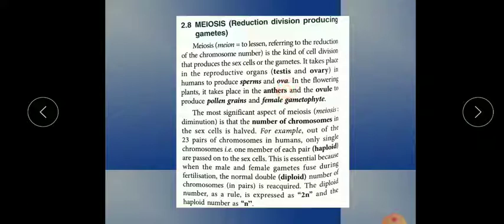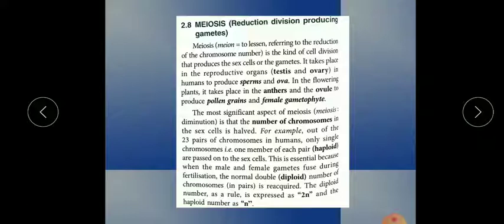Same as in class 8 and 9, in the lower classes I have explained that plants also have stamen. In the 9th class I explained androecium and gynoecium. The androecium, which is the stamen, contains the anther, a male part, and the gynoecium contains the ovary with ovules, a female part. Pollen grains are the male gametes in plants, and the female gametophyte, or ova cells, is present inside the ovule, the female part.